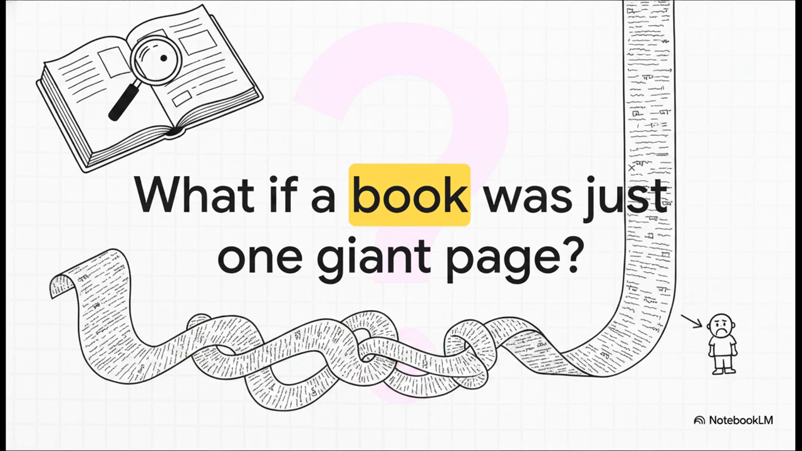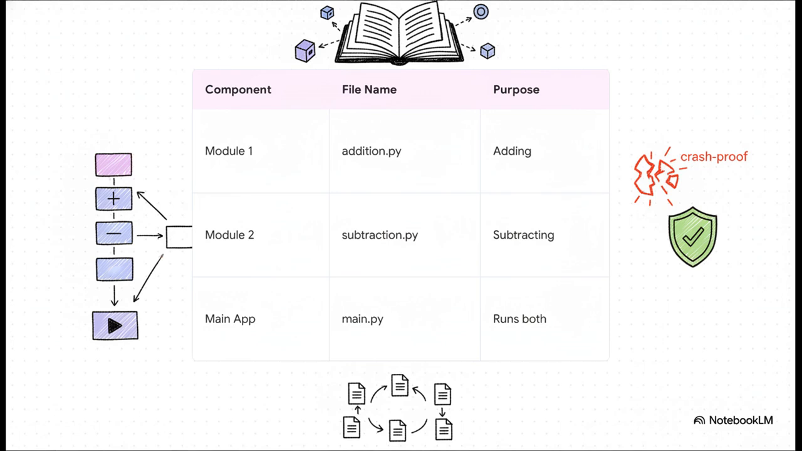Imagine if a book was just one giant, never-ending piece of paper. It'd be unreadable, right? Imagine trying to find one specific scene in a 500-page book that had no pages and no chapters. Absolute nightmare. In programming, if you write 10,000 lines of code in a single file, a single typo way down at the bottom can make finding the error almost impossible. That's where modules come in.